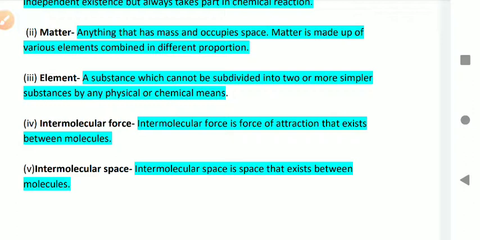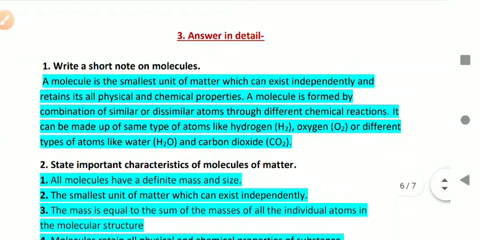Intermolecular force: a force of attraction that exists between the molecules. Intermolecular space: a space that exists between the molecules. So intermolecular force is a force that exists between the molecules, and intermolecular space is a space that exists between the molecules. Okay. Next, answer in detail.